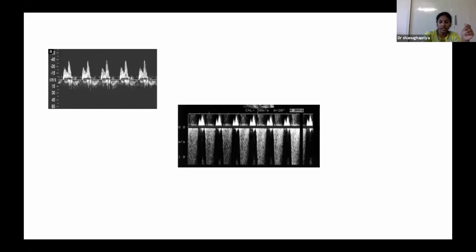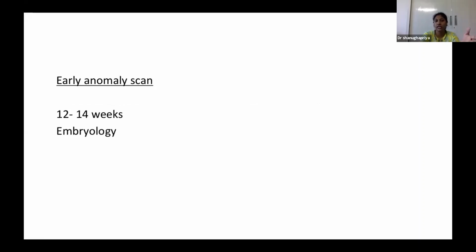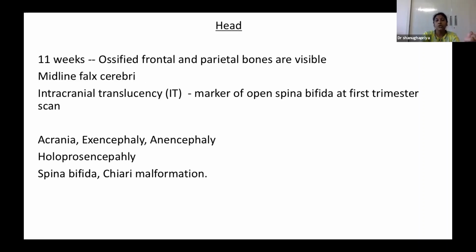So nowadays, we are doing the early anomaly scan that is generally done at 12 to 14 weeks. For the interpretation of the early anomaly scan, we should know a little bit of embryology. That is important. So coming to the head, by 11 weeks, the frontal and parietal bones are seen ossified. So we can easily evaluate acrania and anencephaly. Even we can rule out encephalocele. If we find any protruding structures with a defect in the cranial vault, we can diagnose it.